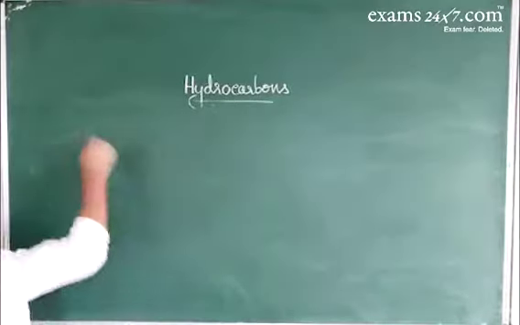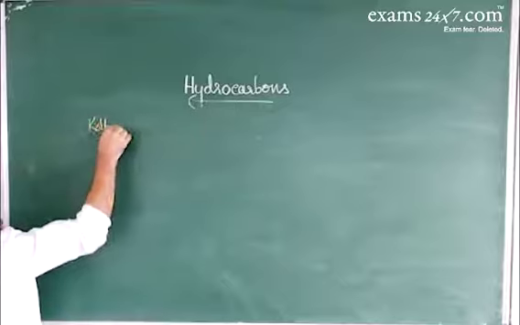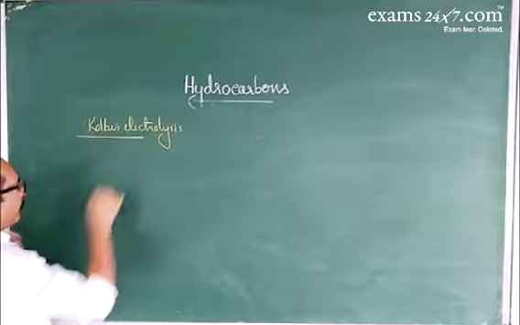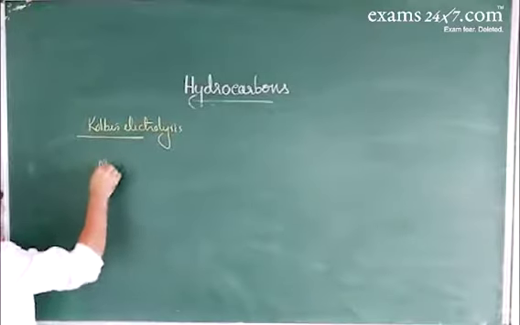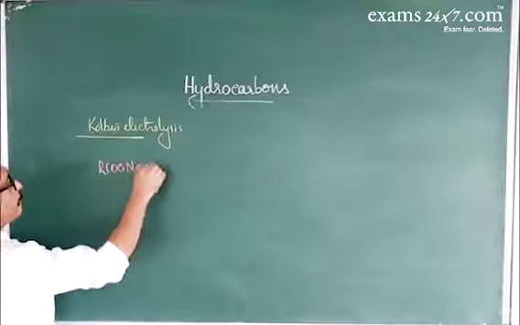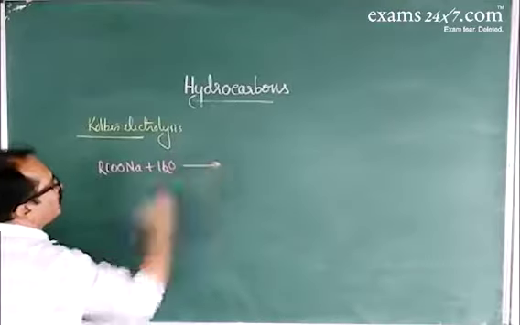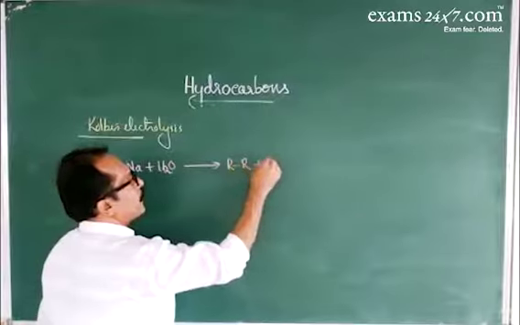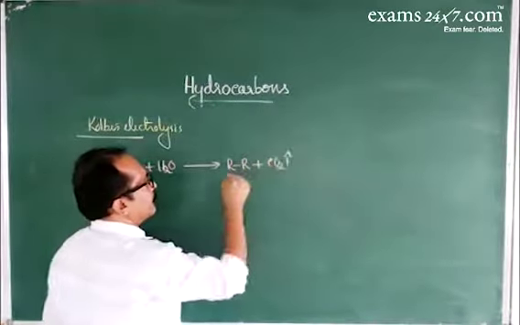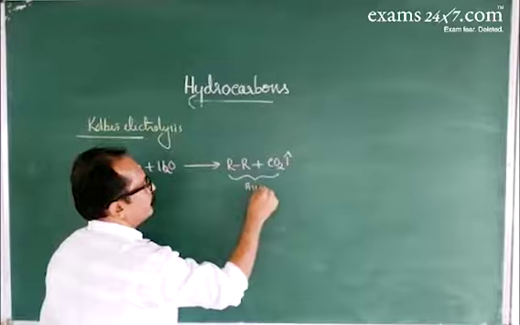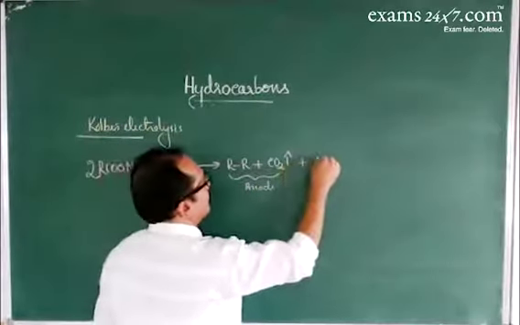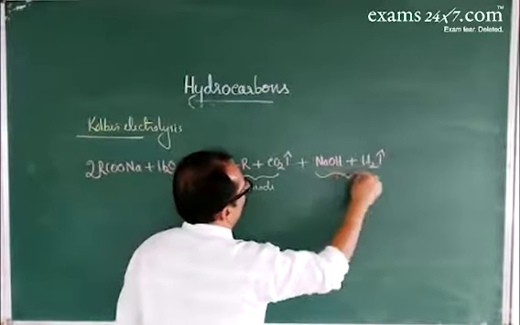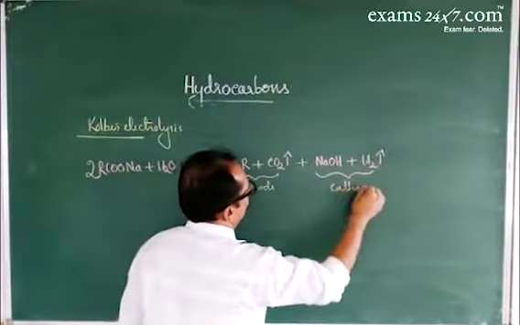Now, Kolbe's electrolysis. RCOONa on electrolysis gives hydrocarbon, liberating carbon dioxide at the anode, and at the cathode sodium hydroxide is formed, liberating hydrogen. Like this, the reaction takes place.